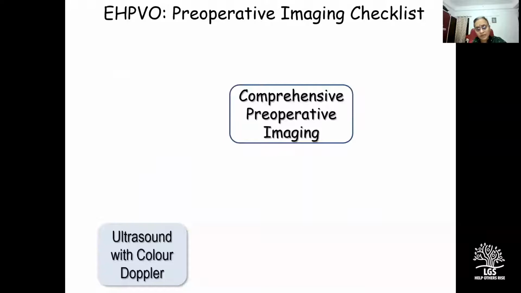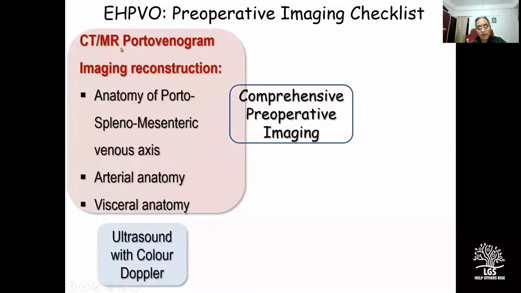For preoperative imaging, we begin with an ultrasound with color Doppler as the initial screening investigation, followed by a CT or an MR portovenogram imaging reconstruction for a more precise delineation of the anatomy of the portosplenomesenteric venous axis, the arterial anatomy, and the visceral anatomy. Now, theoretically speaking, both CT and MR are equally good. So the accuracy of information actually depends on the quality of reconstruction and hence the local expertise in a given center. And at our center, we found CT to be more informative.